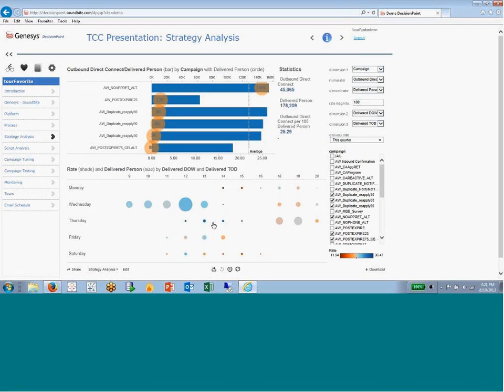So I'll get a little bit into what the metrics are, what they mean, and how we've used Tableau to allow for some flexibility in how we study these things and how we look at them. So the first thing I'm looking at here is what we call outbound direct connect. Outbound direct connect means we've placed a phone call. If somebody's picked up the phone, we call that a live answer. We've asked them if they are the person we're trying to reach. That means they've been right party verified.